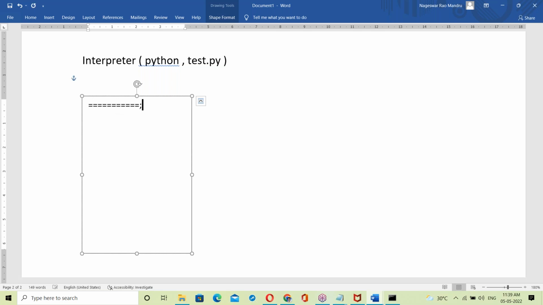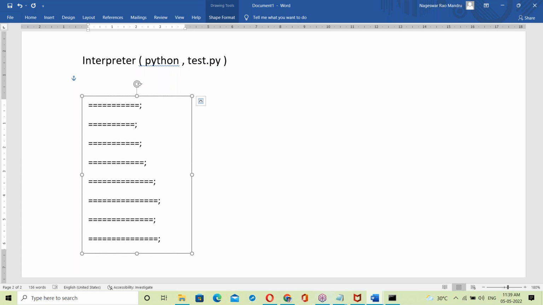Suppose the first statement is A equal to 10. Next, the second statement, B equal to 20. Then C equal to A plus B. Print the C value. Next, C equal to A minus B, displaying the subtraction. Next, the multiplication, displaying it.